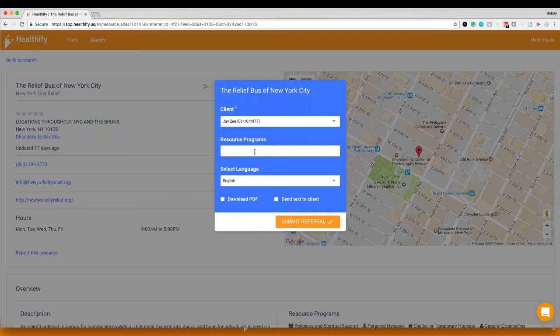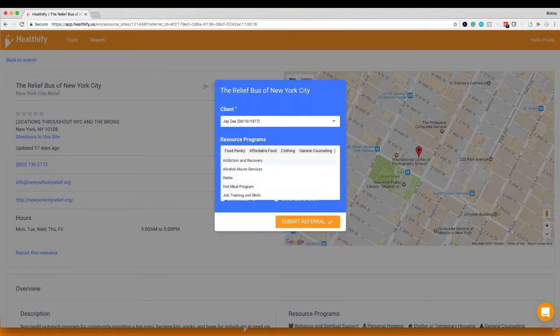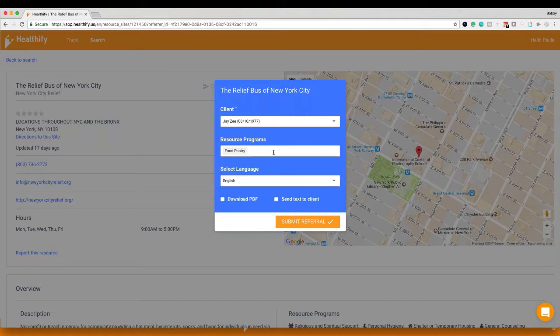Resource programs. These are the programs that are offered at the Relief Bus of New York City. So we know, I think earlier the tag we selected was food pantry. So we've got some options here. We could scroll down. A lot of different options for the reason we're referring him today, but we know today we're referring him for the food pantry. If this resource had a lot, we could just go ahead and search it as well, and we're clicking food pantry. We can refer multiple services as well. Let's say we wanted to do all of these, but for today we just want to do food pantry. So we can go ahead and delete those using our keyboard, and we've got food pantry.